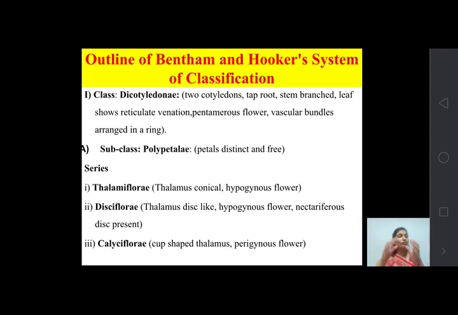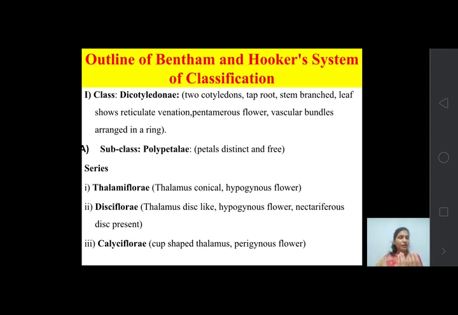On the basis of flowers, petals free, petals fused or absent, these are divided into three subclasses: Polypetalae, Gamopetalae and Monochlamydeae. When we focus only on the Polypetalae, all the plants in that subclass show flowers which have free petals.